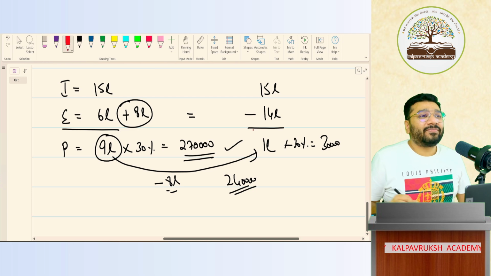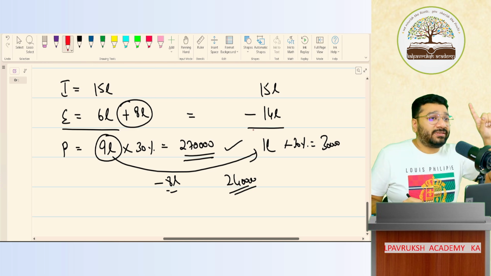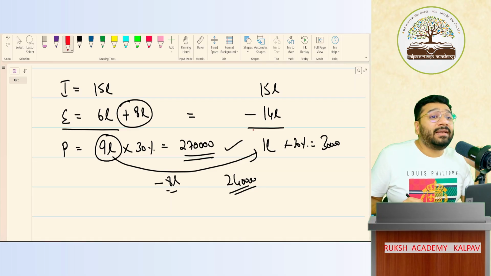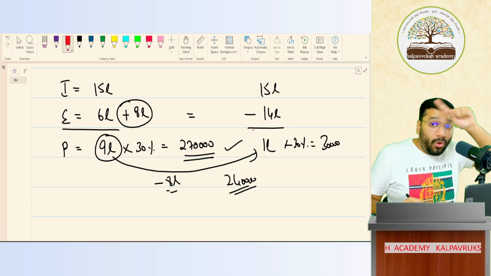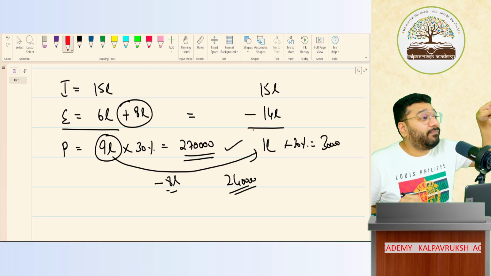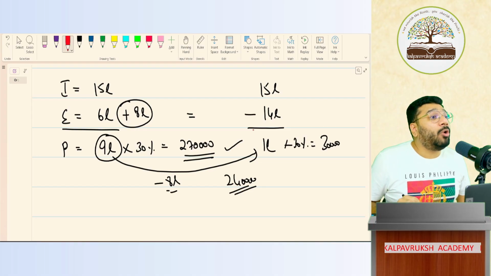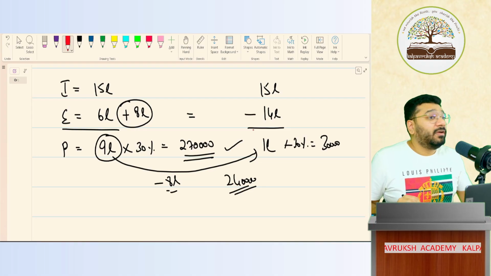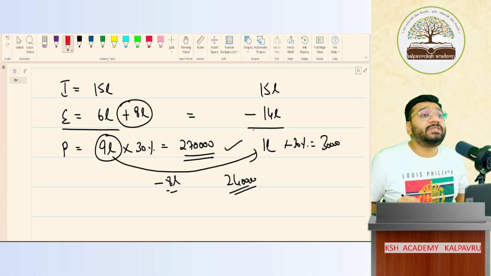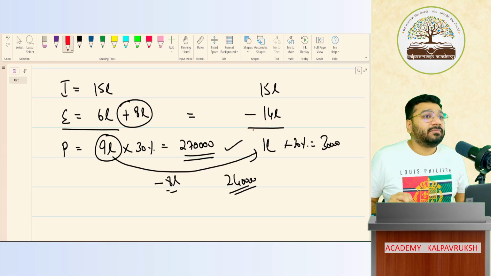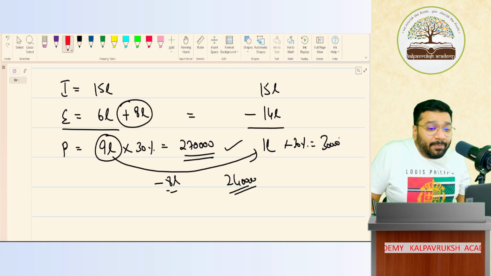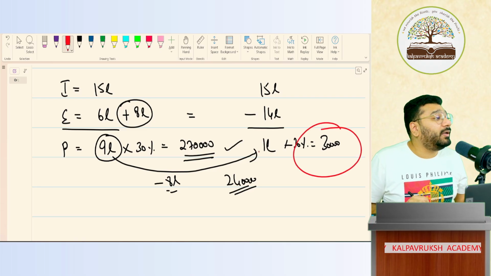Now, the government knows people will do like this. That's why they said all companies must get their accounts audited by a chartered accountant. A chartered accountant will come and check your accounts, and he will sign it. Only then will I accept whatever you are submitting. Got it? Not got it?